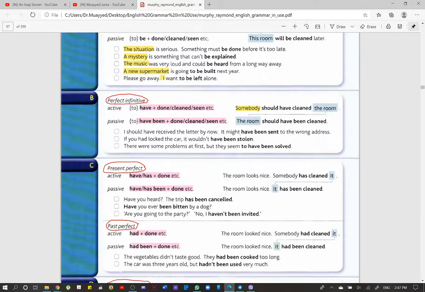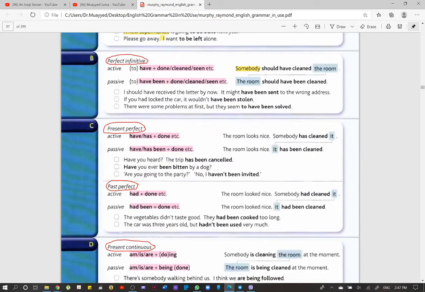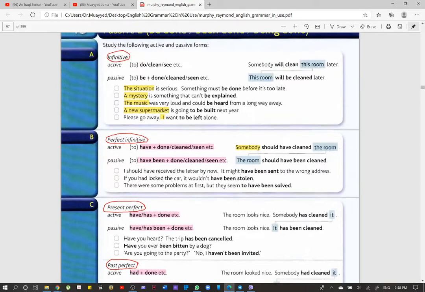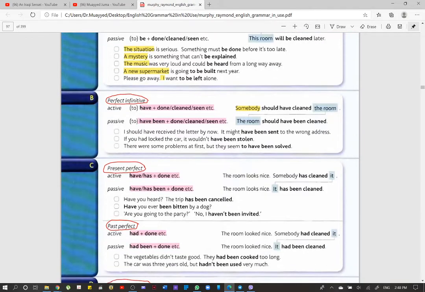Now, this is perfect infinitive. Remember, please try to distinguish clearly between perfect infinitive and present perfect. Present perfect, we have, has, plus past participle. You know this. But perfect infinitive means we have to, have, plus past participle, because it is infinitive, but perfect. All right? Now we have infinitive here without perfect, so it is to plus the base form. But here we have perfect infinitive, which means we have to plus have plus past participle. This is to, or without to.